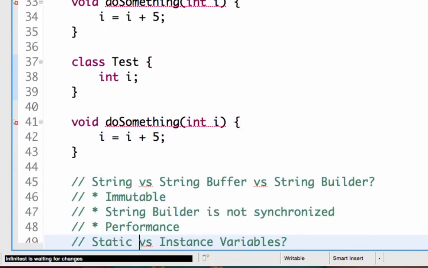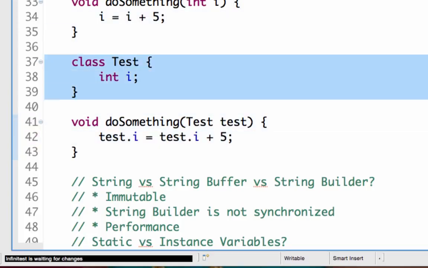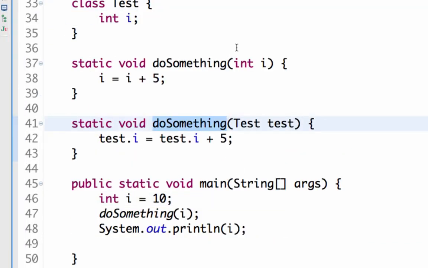So instead of passing i, I want to pass do something test t, and I would say t.i is equal to t.i plus 5. I'll move this test class outside. So instead of passing an integer variable, I would pass a test object.